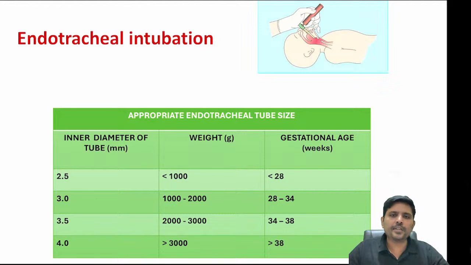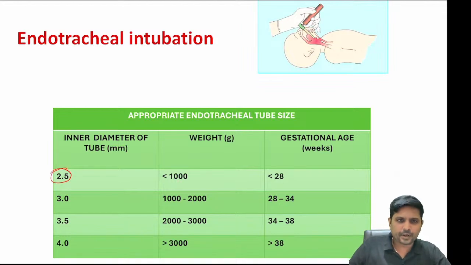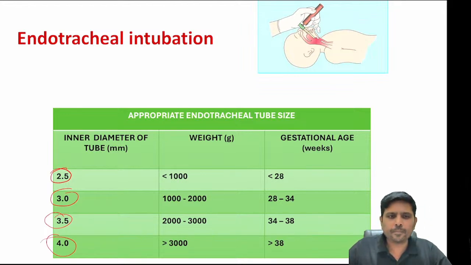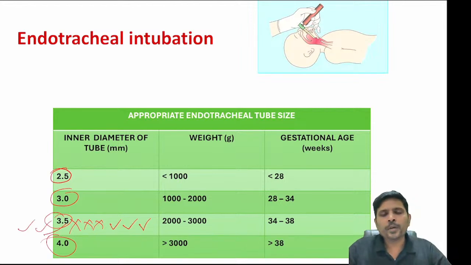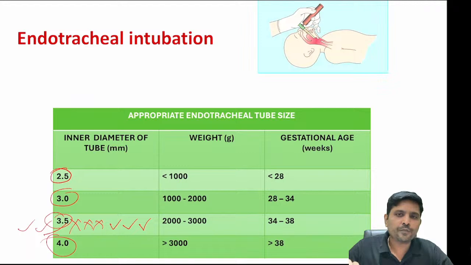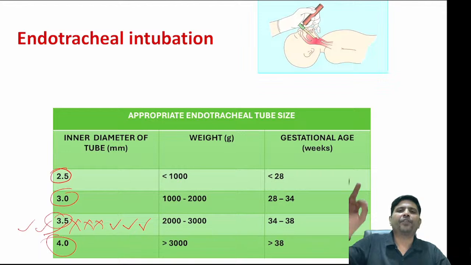Endotracheal intubation. I don't think this will be asked in your essay question; it will be asked in your NEET or NExT. But if at all you want to say something, look at the internal diameter of the tube: 2.5, 3, 3.5. Usually for term babies, a 3.5 mm internal diameter tube should be used. If someone asks you in viva what ET tube you use for a term baby, say 3.5 mm.